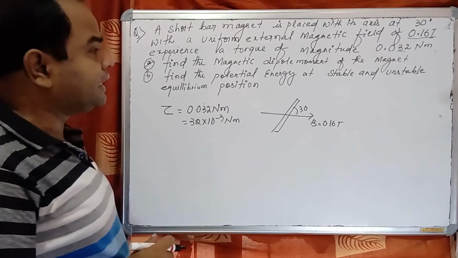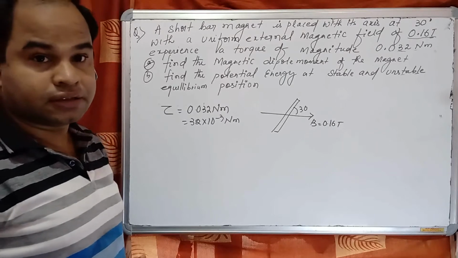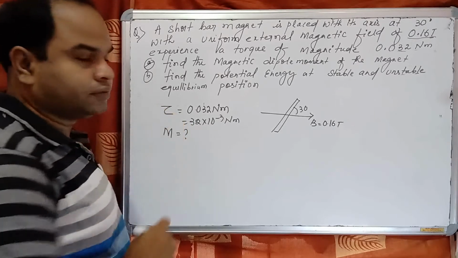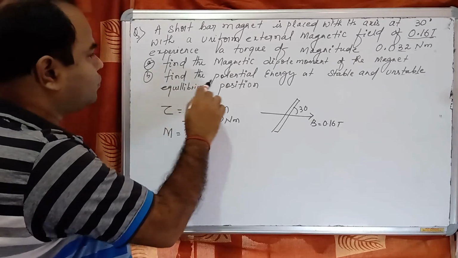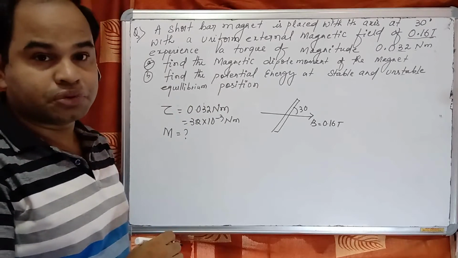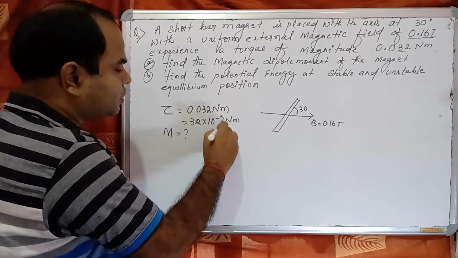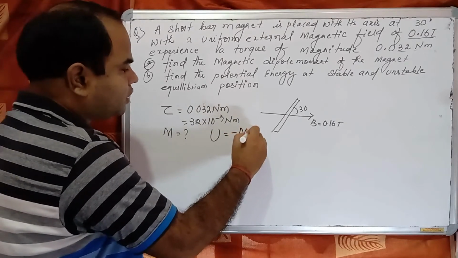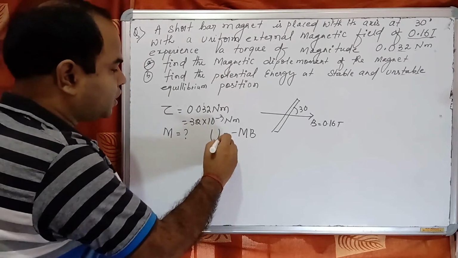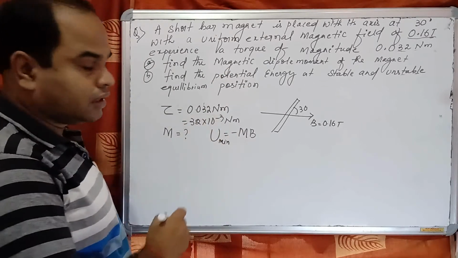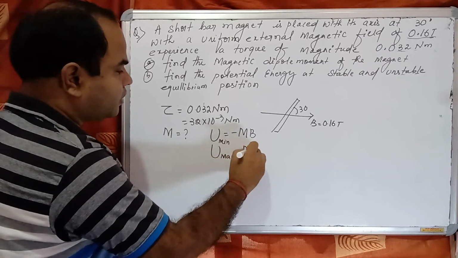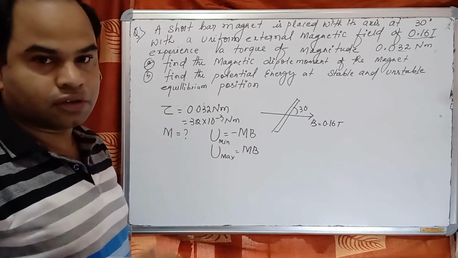Find the magnetic dipole moment of the magnet. Second question, you have to find the potential energy at stable and unstable equilibrium position. At stable equilibrium position, the potential energy is minus mB, or it is the minimum potential energy. At unstable equilibrium position, the potential energy is maximum, that is equal to mB. You have to find all this.